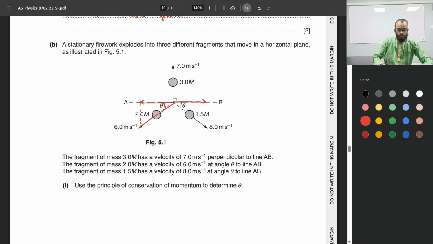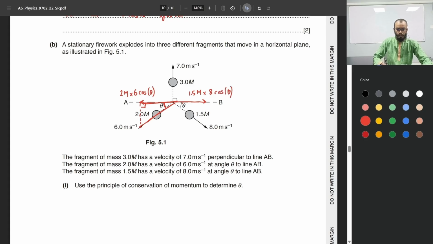This right here is the hypotenuse. If we consider this a right angled triangle, this line here would be 6 meters per second times cosine of theta multiplied by the mass 2m. This is the horizontal component of the mass on the left side over here, bottom left. And the horizontal component of this is similarly 1.5m times 8 cosine of theta.